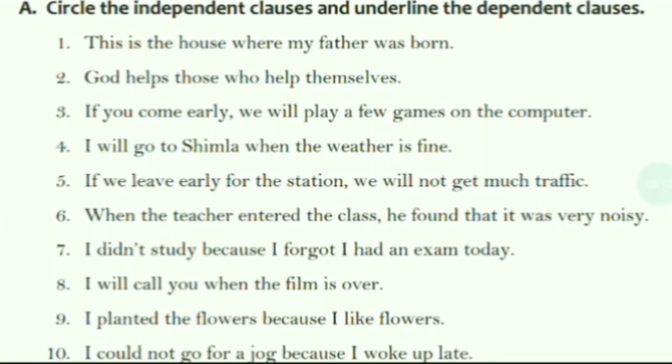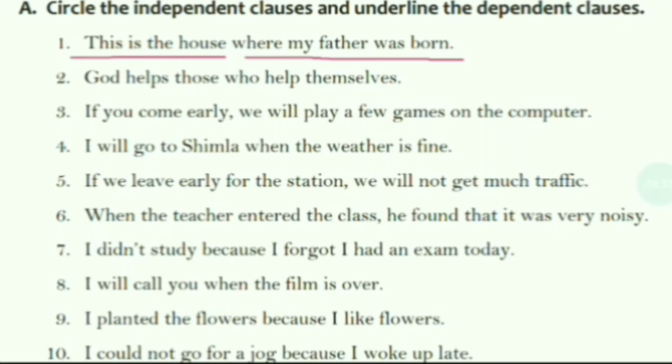Let's do this exercise to know more about independent clauses and dependent clauses. So the first one is, this is the house where my father was born. First we need to recognize the two clauses in the sentence. The first clause is this one and another clause is this one. So now let's find out which is the independent clause and which one is the dependent clause.